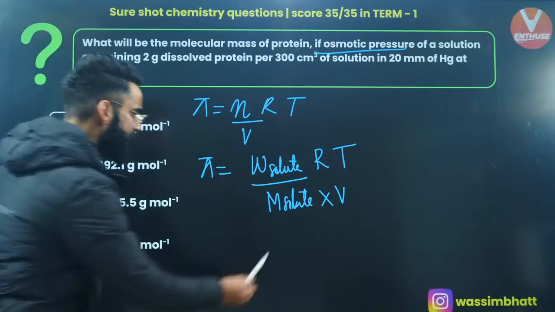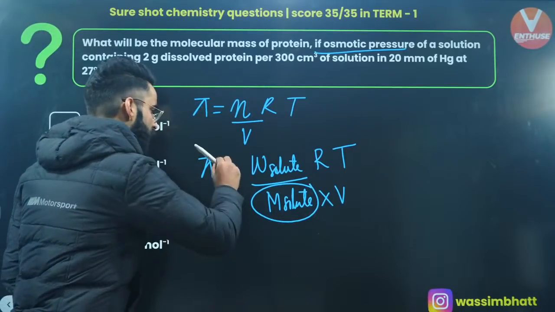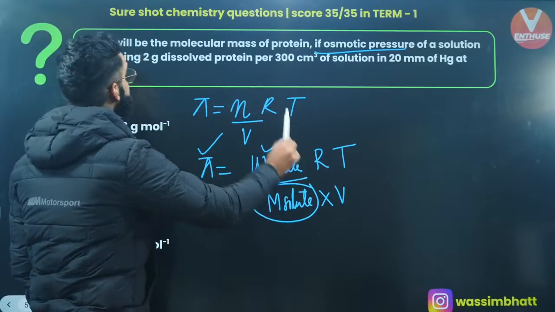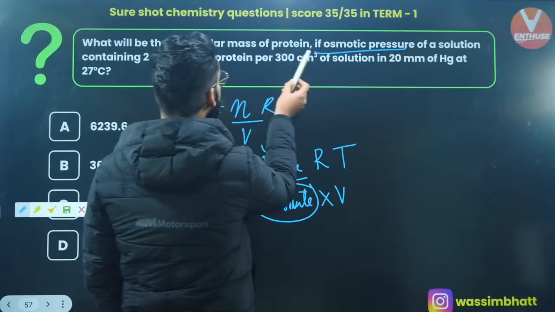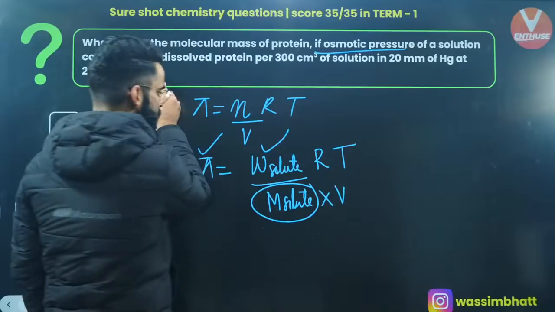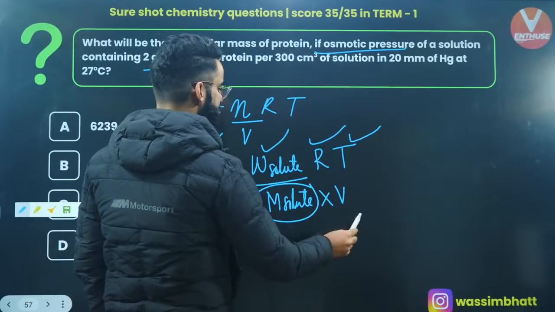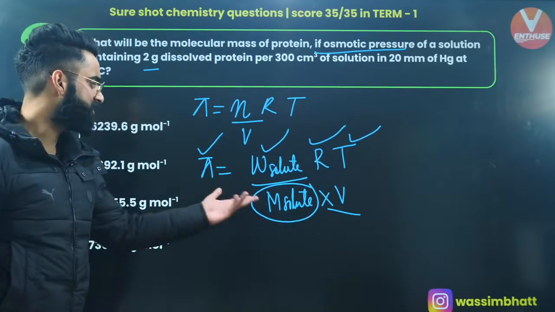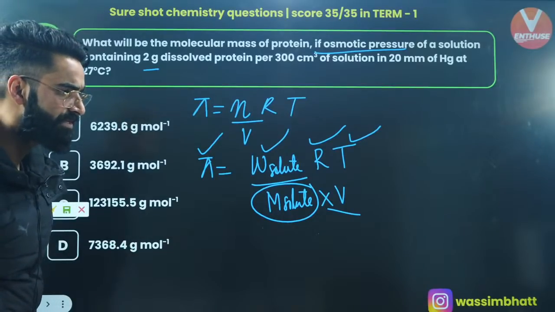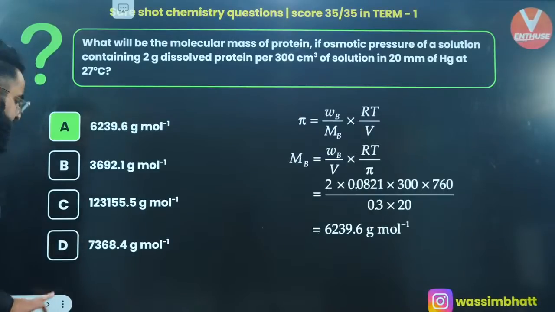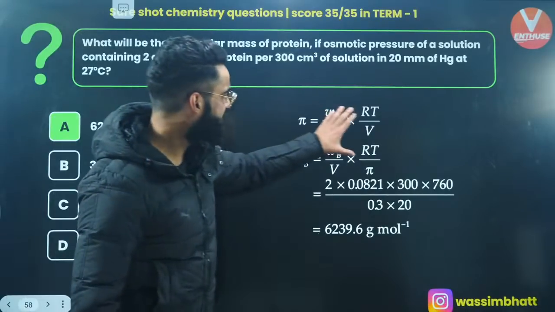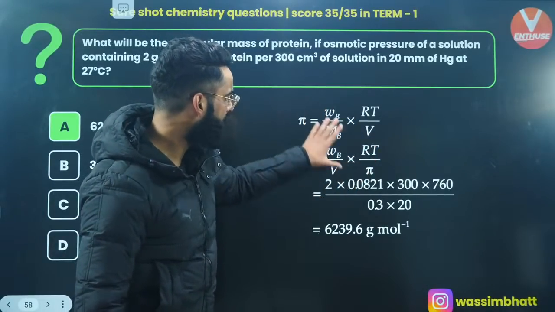What do I need to calculate? I need to calculate the molar mass of solute. Osmotic pressure is given, and mass of solute is given as 2 grams. R value is 0.0821, temperature is 27 degrees centigrade, and volume is also given. So from this you can calculate the molar mass of solute, as simple as that. Let me show you its solution and answer. I've used the same relation and put all the parameters in.